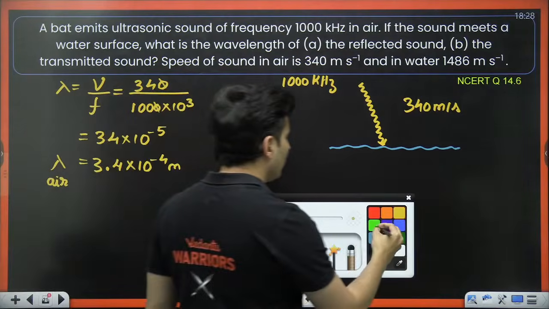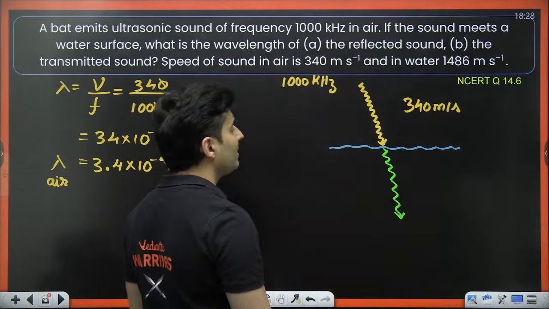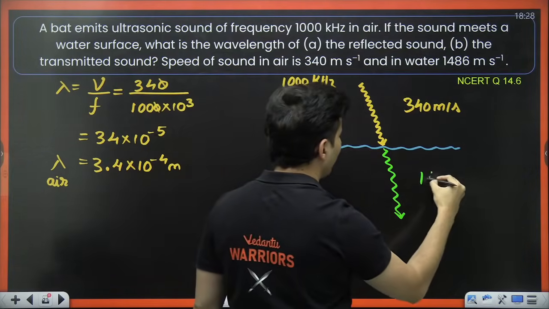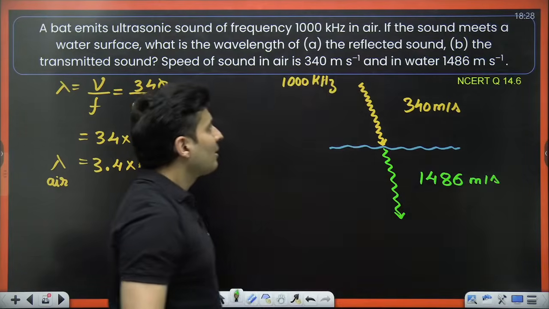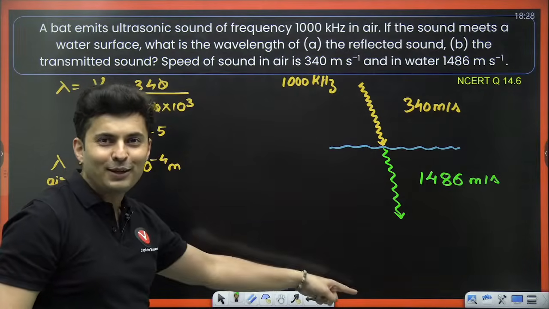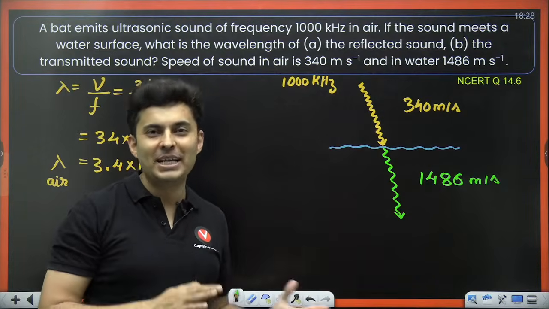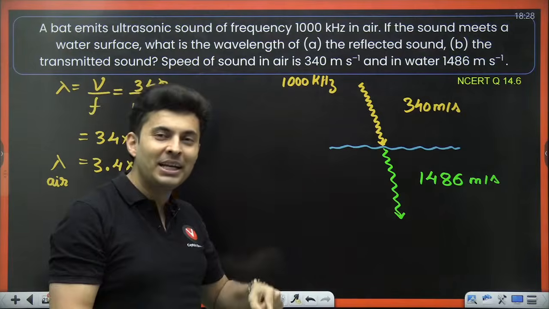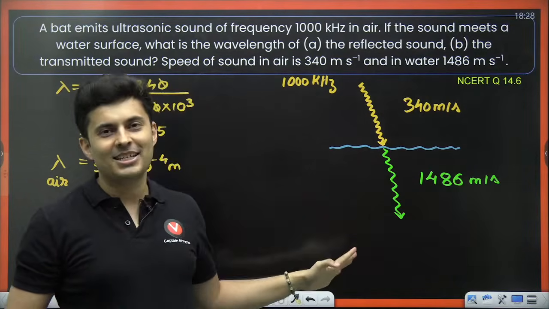Now, what about the wavelength inside water? I know the speed inside water is 1486 meters per second. Will the frequency change or the wavelength change? Answer is frequency will never change even if the medium changes. Whenever the medium changes, speed of the wave changes, frequency never changes.